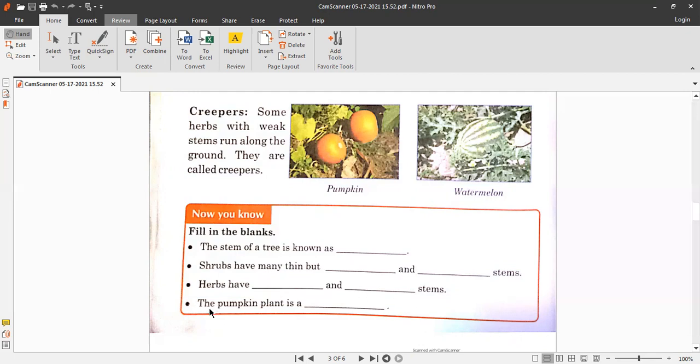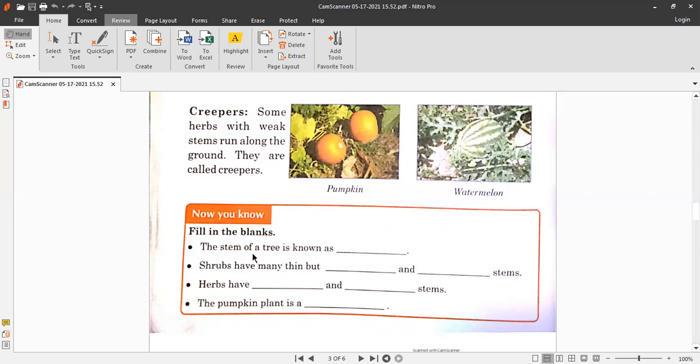They hardly can stand on their own. Last statement: the pumpkin plant is a creeper. This is a pumpkin plant, and it is an example of a creeper. C-R-E-E-P-E-R, creeper.